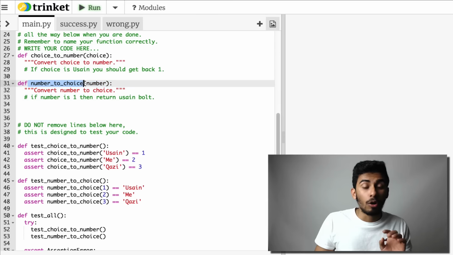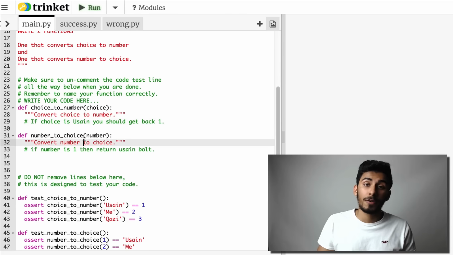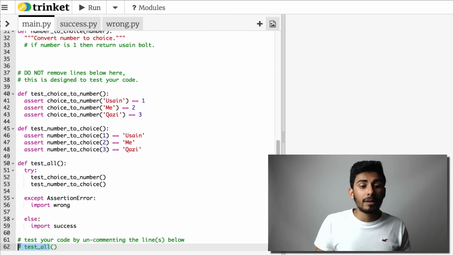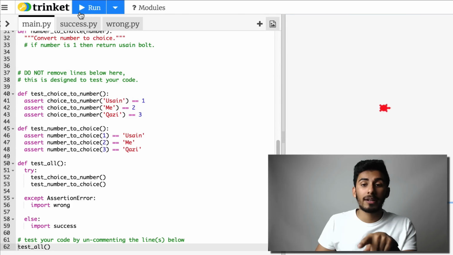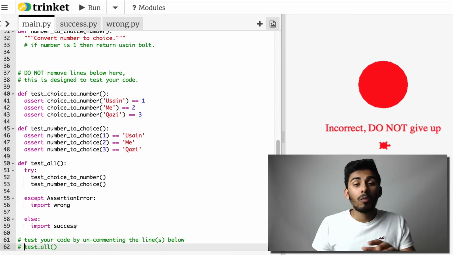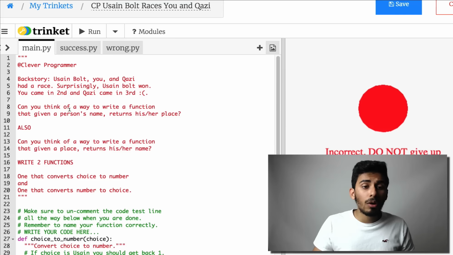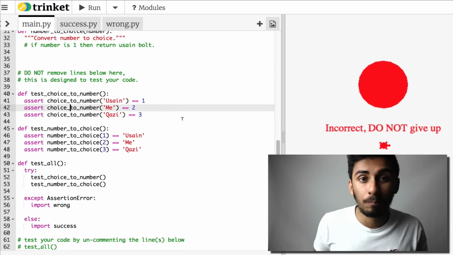So in this, I've already written the function name for you, and I've already written the argument names for you to make your life easy, all right? What you have to do is complete both of these functions, and then go at the bottom and uncomment this line. If I uncomment it right now and try to run it, you can see it says incorrect, keep trying. If I run it again, it'll say incorrect, do not give up, which means that my code is incorrect, all right? Once my code is correct, it's gonna make a nice little green circle and say correct, good job. So if you've not given it a try yet, go give it a try. Otherwise, I'm going to go over the solution right now. Okay, so let's get started.